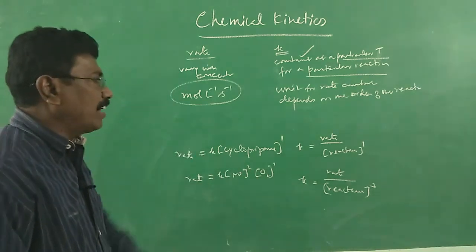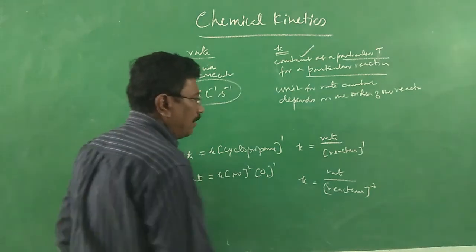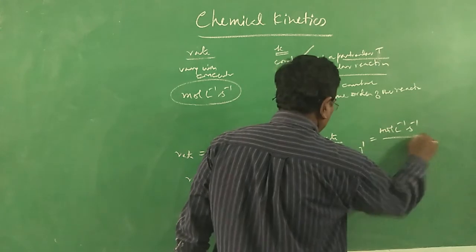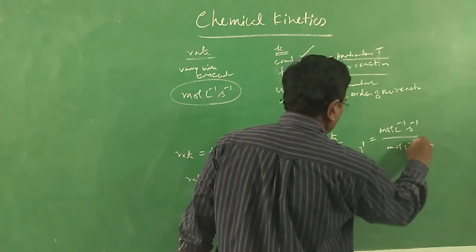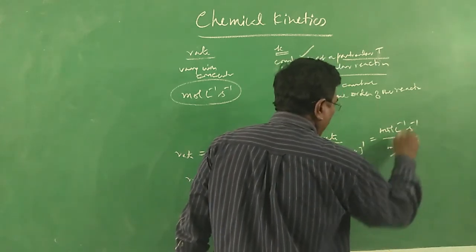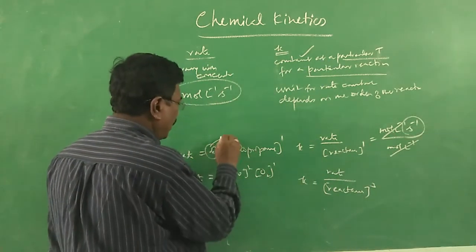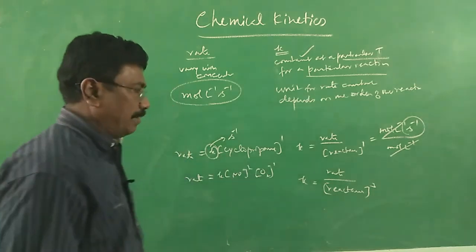Therefore, what will be the unit for rate constant for this reaction and this reaction? For this reaction, rate is always mole per liter per second. Here concentration is always mole per liter. Mole per liter and mole per liter get cancelled. Therefore, the unit for rate constant for this particular reaction is second inverse, per second.